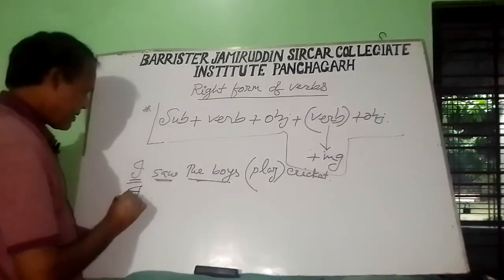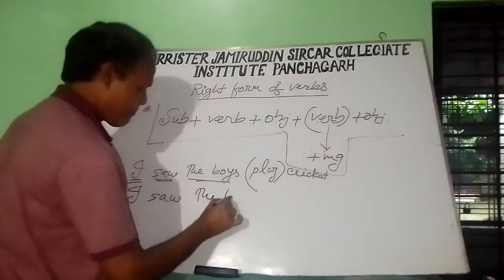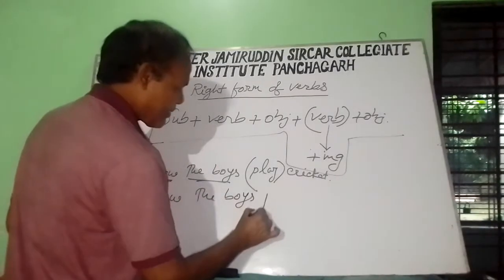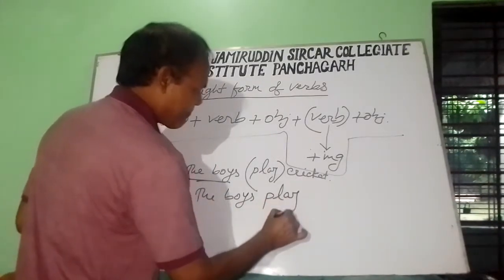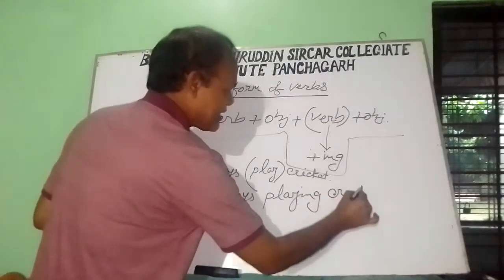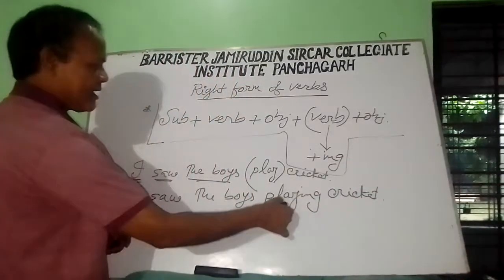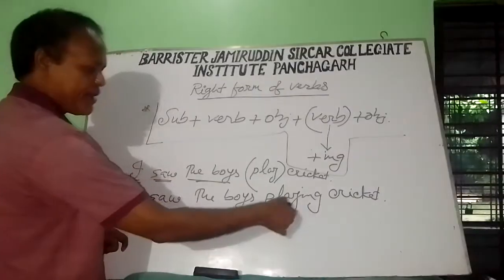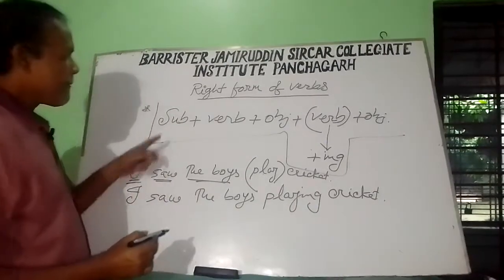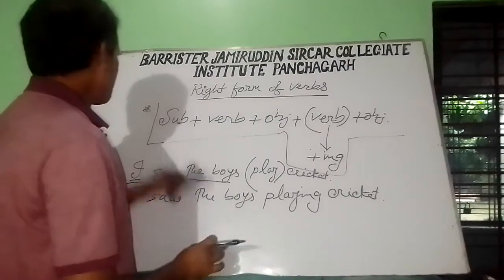So the correct form of this sentence is: I saw the boys playing cricket. So this is a non-finite verb and used as present participle. This is one of the rules. Let's see another rule.